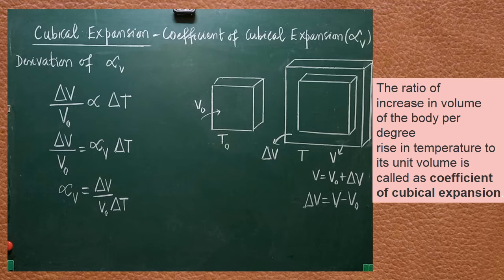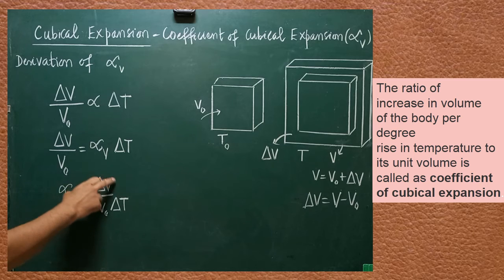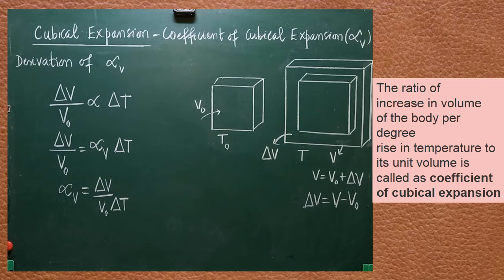First, you have to understand how to define alpha V with the help of the expression. Are you clear? I will explain how to write the definition of alpha V. Here, a very simple one. It's a ratio, no? The ratio of increase in volume of the body. This is the part I am defining now. The ratio of increase in volume of the body, and then how to continue this? Increase in volume of the body per degree rise in temperature.